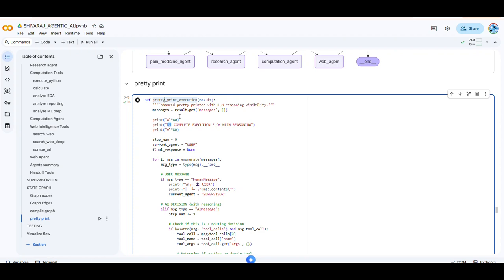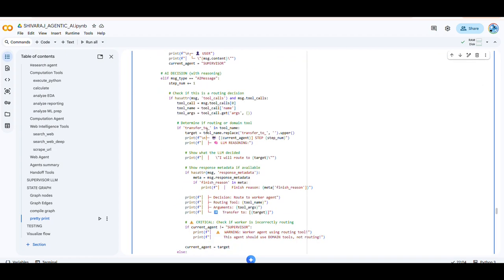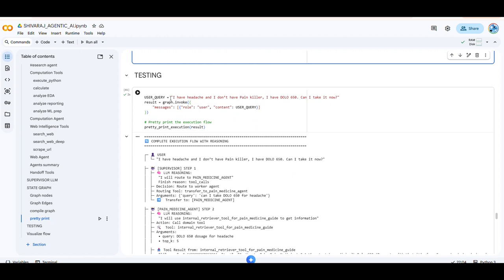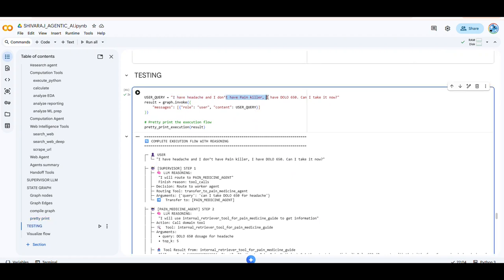Okay, so you want to write something which will define your node. Example I will show here. In the testing I had given, I have a headache and I don't have a painkiller. I have Dolo 650. Can I take it now? Now you already know there is an internal document which will do this. So you already understood which agent it will call from the supervisor. We will just examine it.